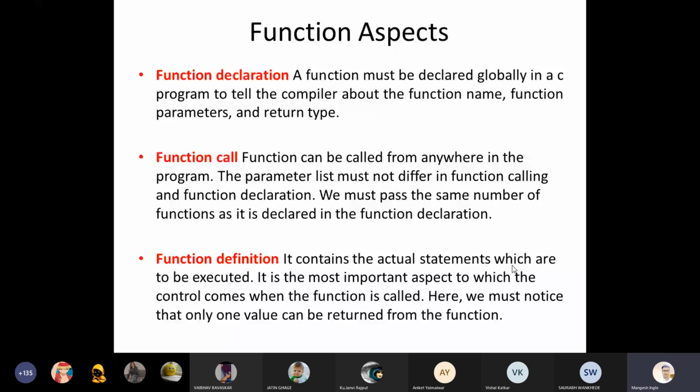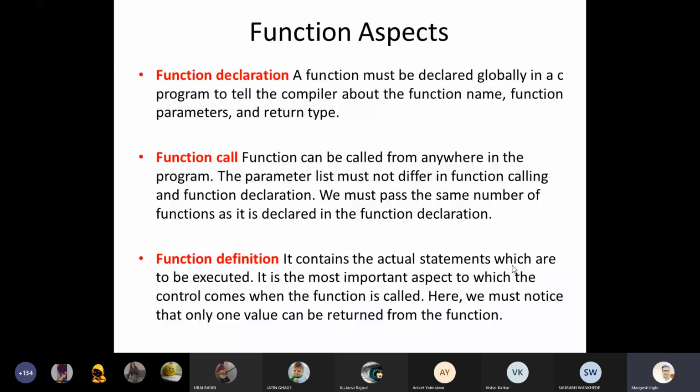Means if you have declared three parameters in the function declaration, we have to pass only that number of arguments during the function call. And this whole scenario, just remember, during the program execution we will see all these concepts again. You just understand, and these 3 points are very important.